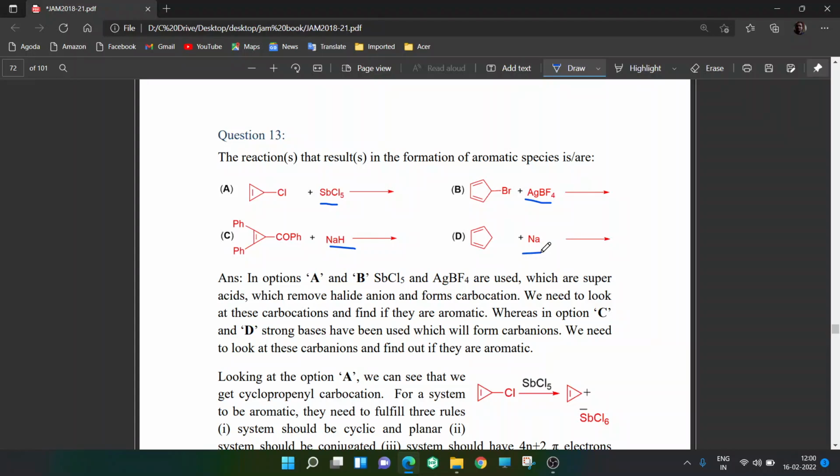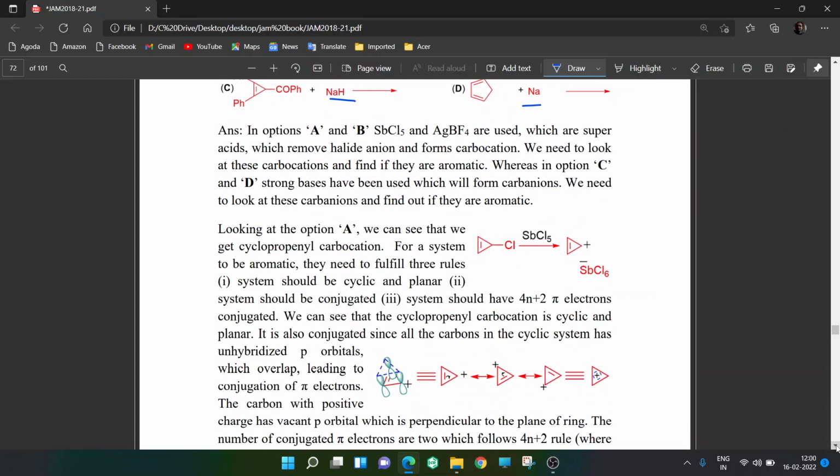They result in formation of carbocation, whereas here you will have carbanion. So let us look into it. What it does is basically it will abstract Cl minus. That's why it is a superacid. It interacts with the conjugate base. It takes away the Cl minus and forms SbCl6 minus. And because Cl minus is getting out, you are getting this positive charge.